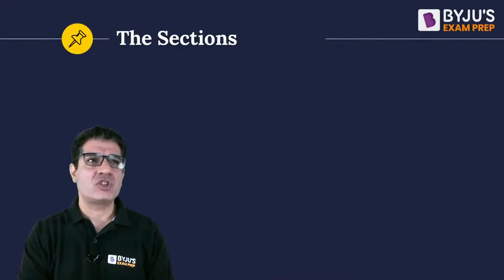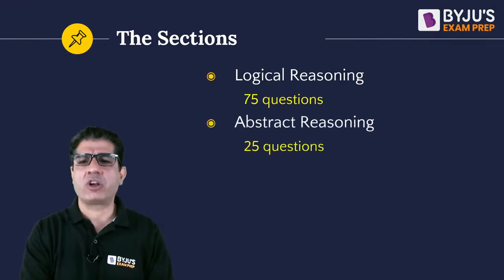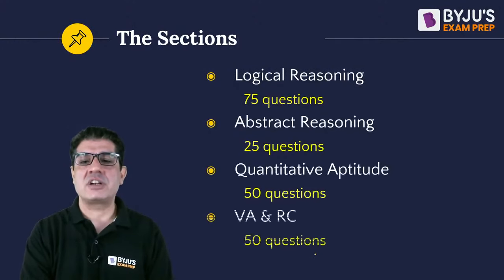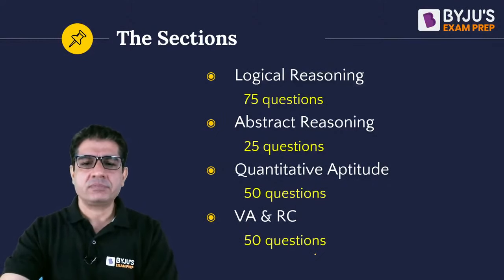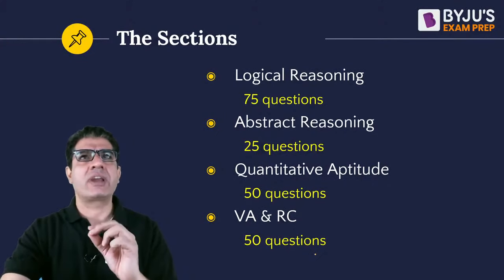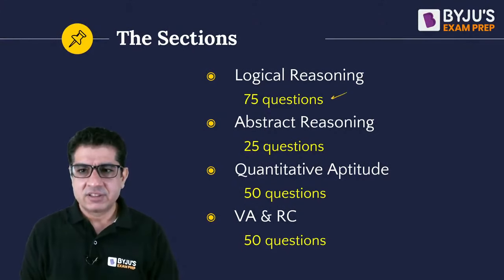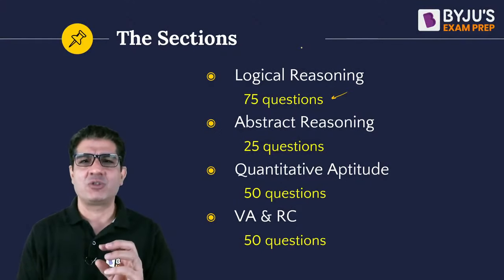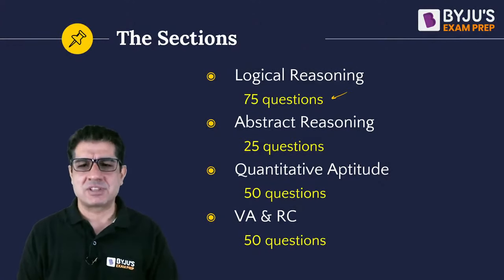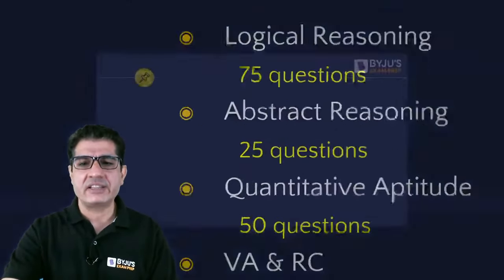This exam basically, just like the other exam that we talked about, remember CMAT, also has sections. So you have logical reasoning, abstract reasoning, quantitative aptitude, and then verbal ability and RC. Within logical reasoning, you also get around 20 odd questions that can be termed closer to language. So questions that ask you about inferences, assumptions, cause, effect, syllogisms. So this segment may also have a lot of those question varieties.